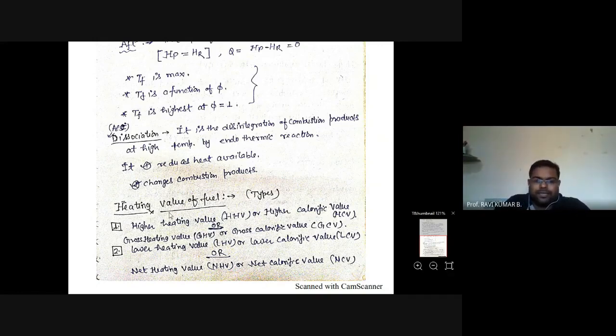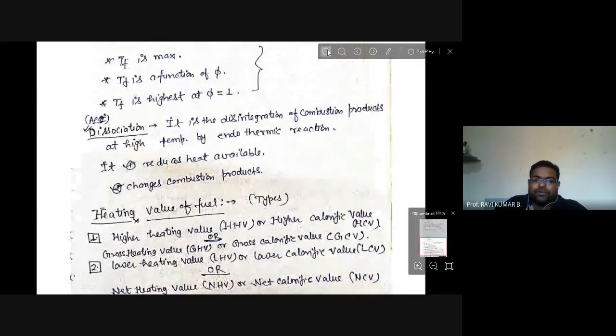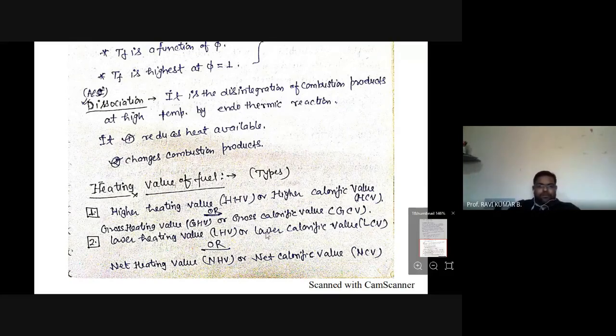Similarly, higher and lower calorific value. If we look at the names, another name for higher heating value is higher calorific value, also known as gross heating value, GHV, or gross calorific value. Similarly, lower heating value is also known as lower calorific value, or we can say net heating value or net calorific value. These are other names for the lower calorific value and higher calorific value terms.